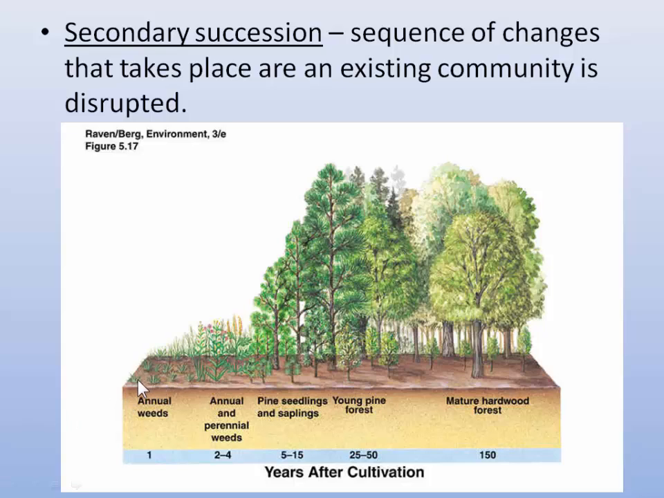So here we would start with weeds, grasses, and then we would get some shrubs and then some trees, and eventually those trees would be replaced by the climax community. And again, the climax community would depend on what biome you were in. In Northern Virginia, this climax community is going to be a deciduous hardwood forest.